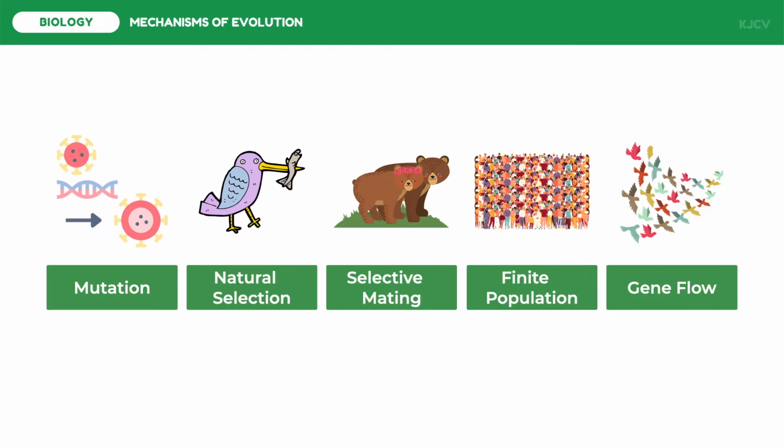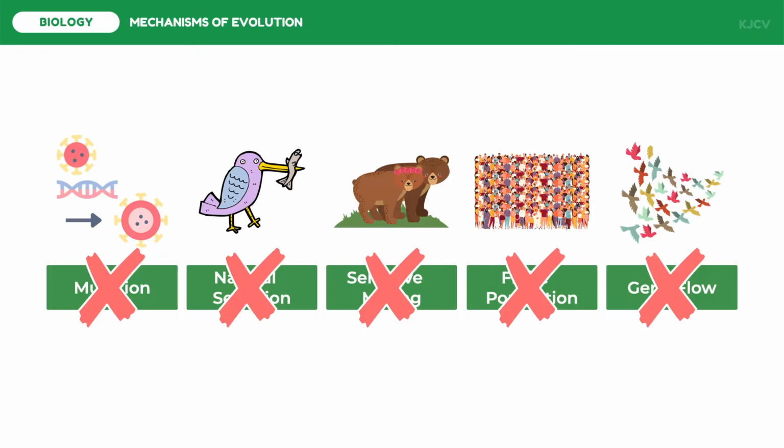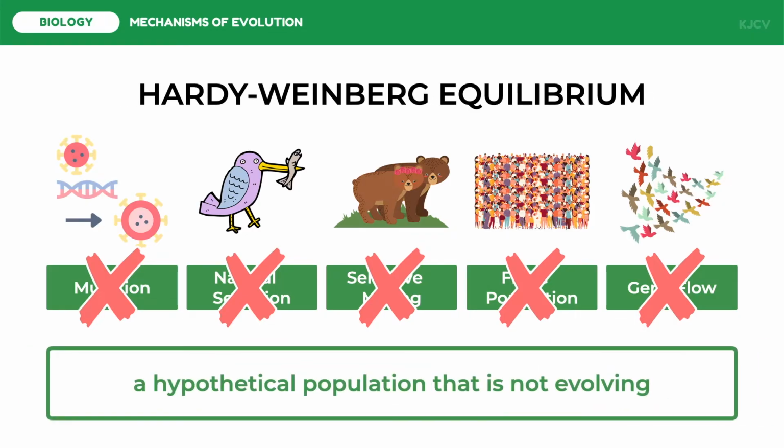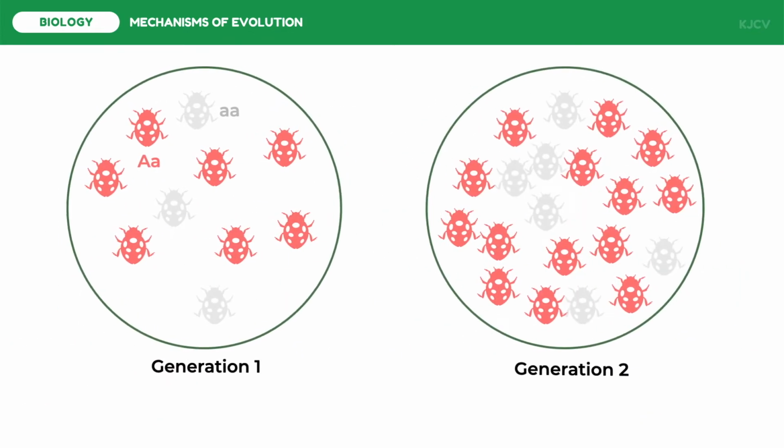If all of these criteria are not met, the population is said to be in a Hardy-Weinberg equilibrium. This is a hypothetical population that is not evolving. Take note that this is only a hypothetical population since all populations are experiencing genetic variations. Let us look at how Hardy-Weinberg equilibrium works in populations.